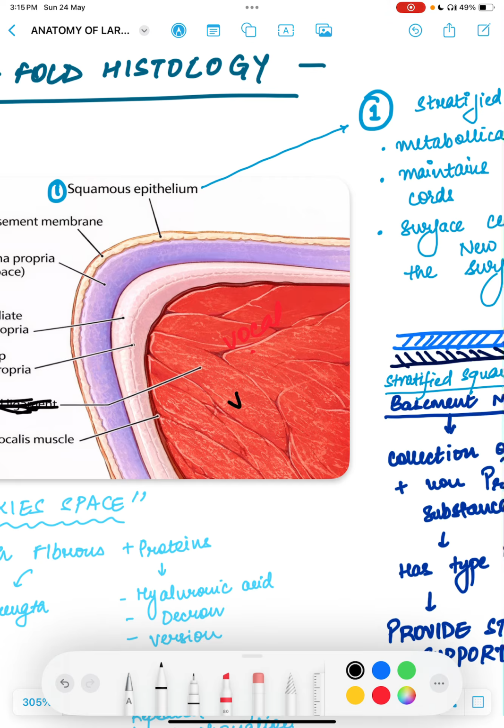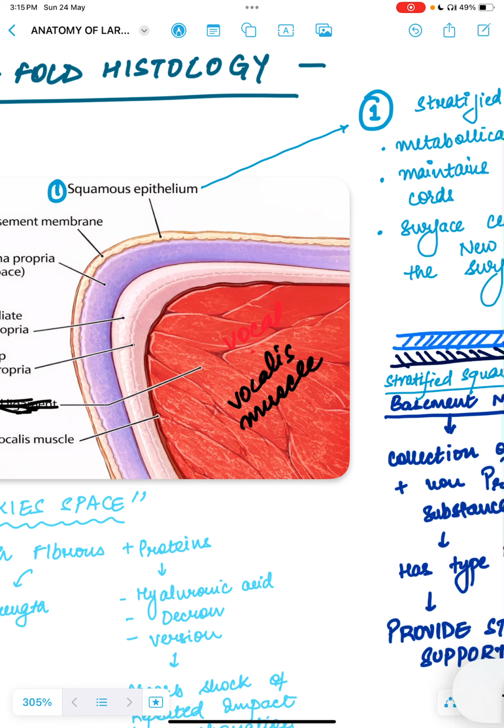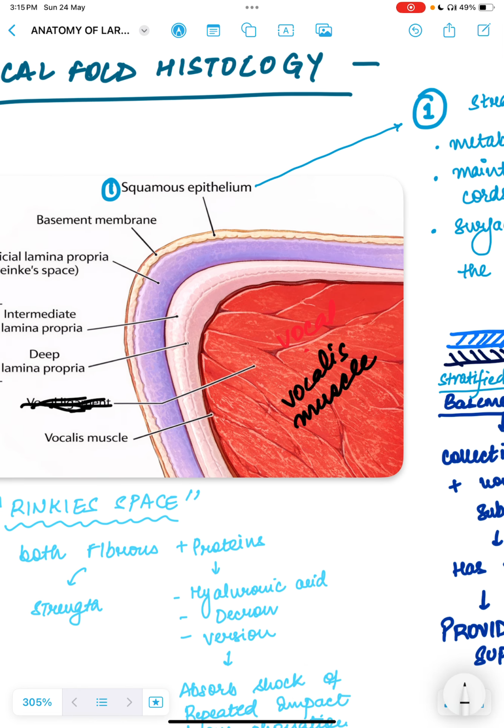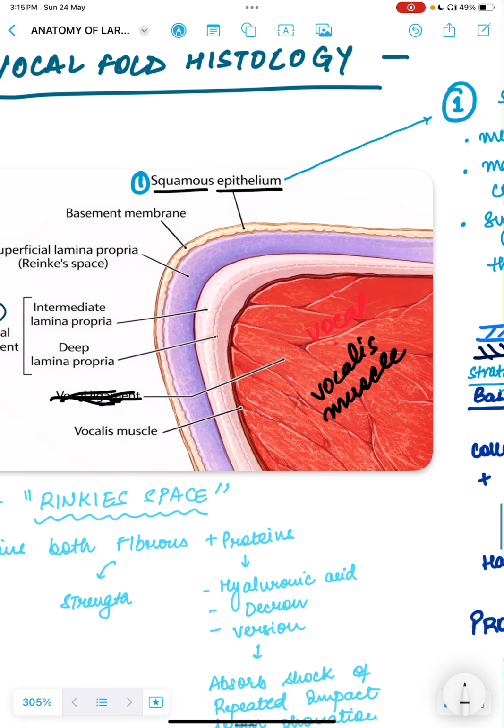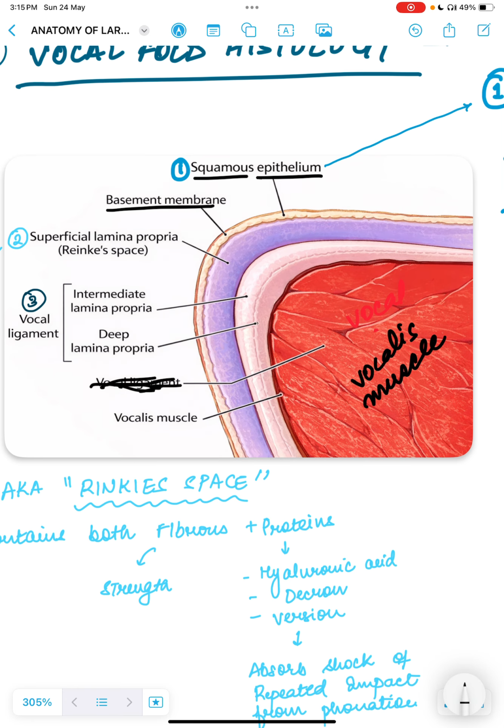Okay, so this is vocalis muscle, which we just saw right now, the thyroarytenoid. So above this vocalis muscle, what do we have? The first layer is squamous epithelium. Then we have the basement membrane. Then we have the superficial lamina propria, which is called Reinke's space. This is very, very important for UG also, because you have a question which is called Reinke's edema. So to know what is Reinke's edema, you need to know what is Reinke's space.